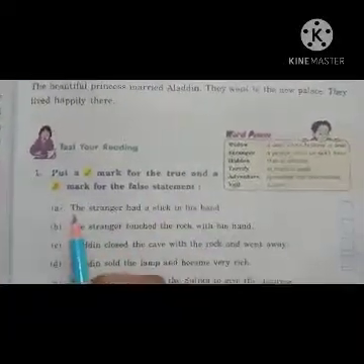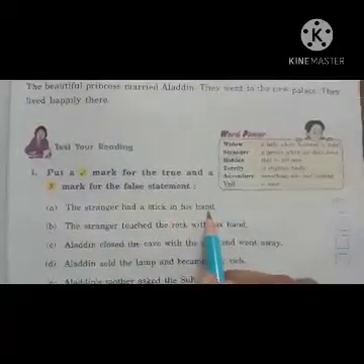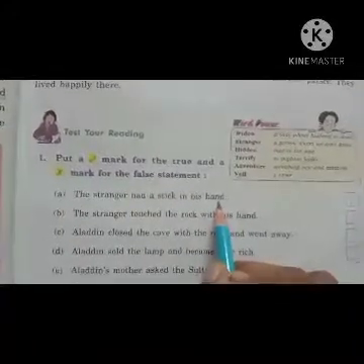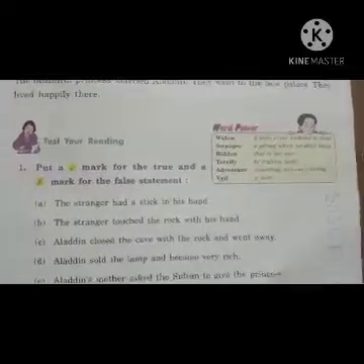What the stranger had? Stranger had a stick in his hand. Stranger చేతిలో stick ఉందా లేదా? Yes, stranger has a long stick. So here we have to keep the tick mark.